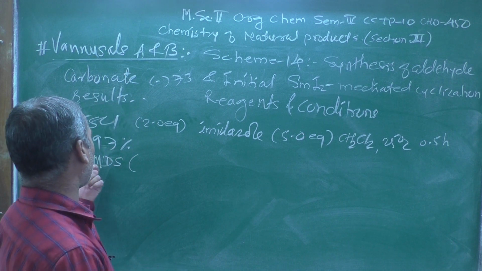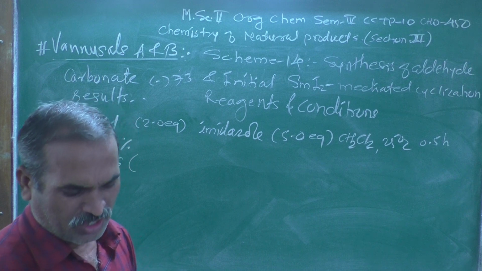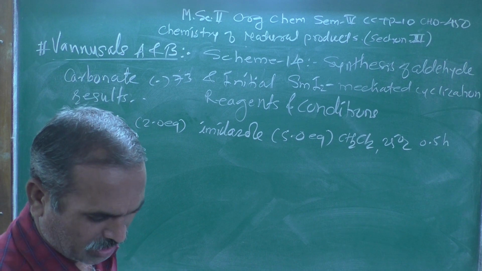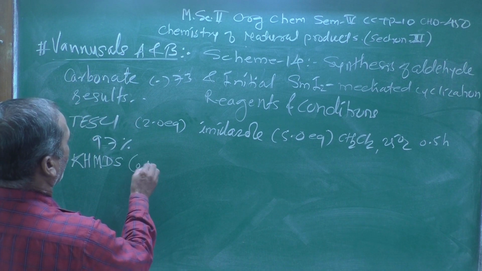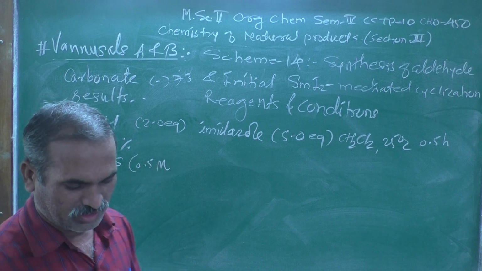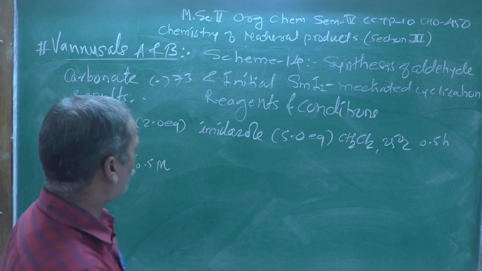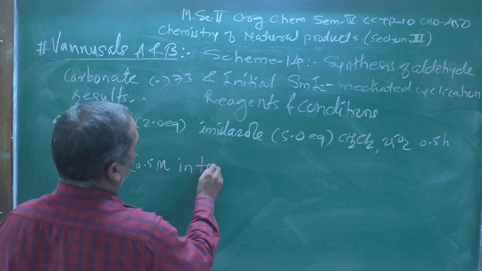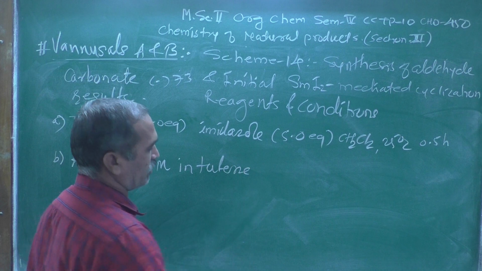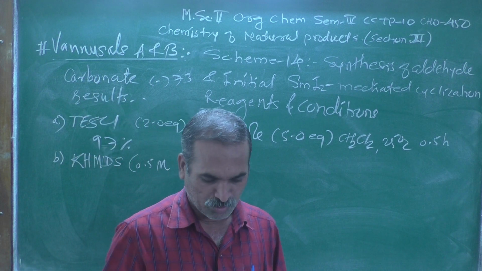That is the full form of KHMDS, and it was taken as 0.5 molar in toluene, and as we know, toluene is a non-polar solvent.